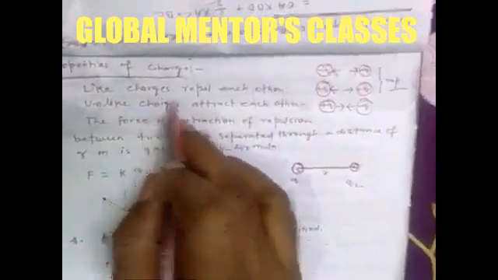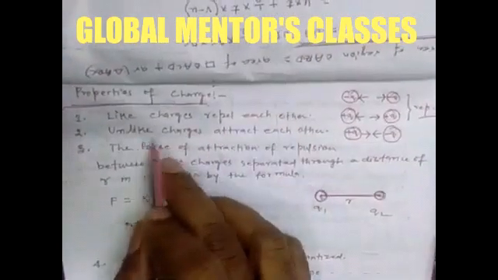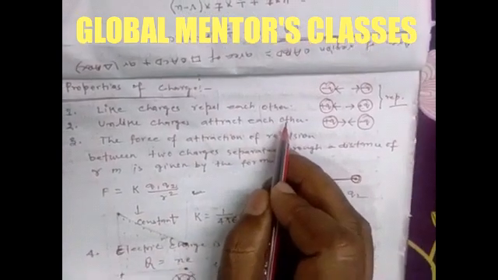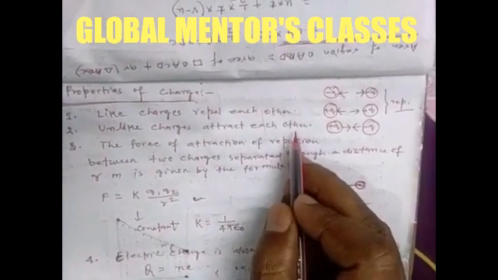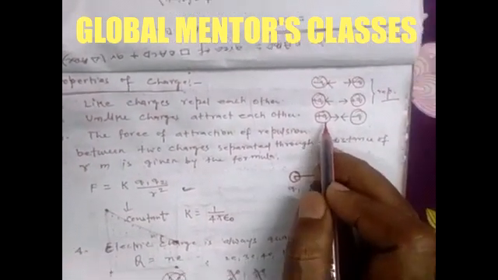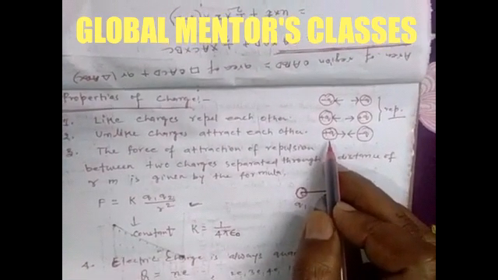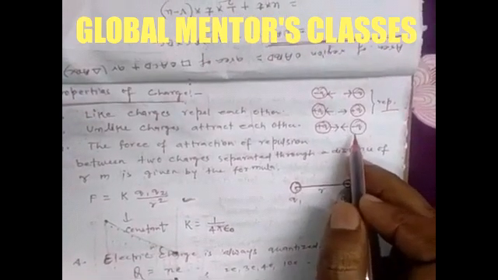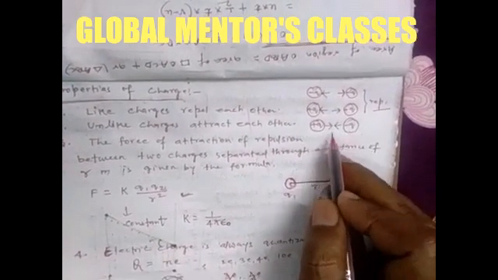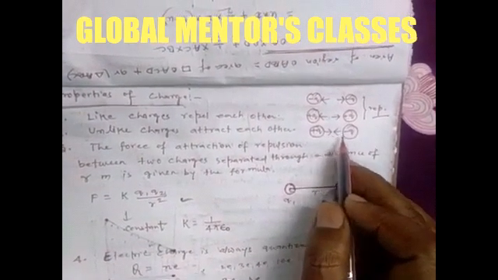Like charges repel each other, unlike charges attract each other. Suppose one body is charged with plus Q and another with minus Q, then there is attraction between these two charges.